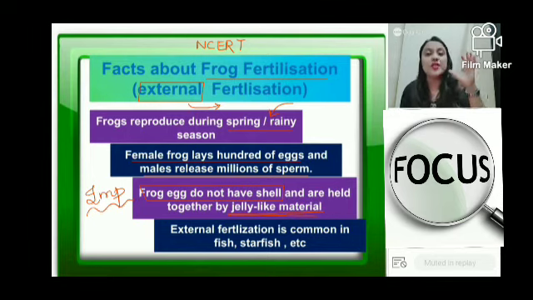Okay, so the female frog lays eggs which are without shell, number one, which are held together by jelly-like, sticky substances. They will be holding the eggs together, right? And yes, just like frogs, external fertilization is also seen in fishes. Starfishes, they belong to that category of Echinodermata, Echinodermata को belong करते हैं, ठीक है? So these also are examples of external fertilization.